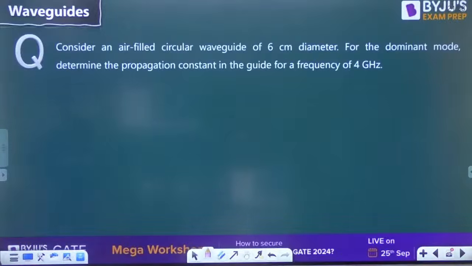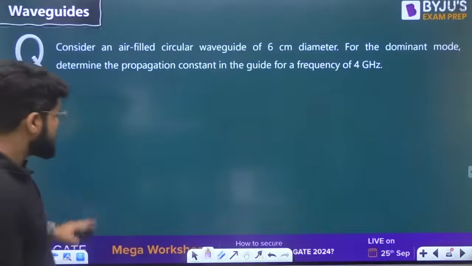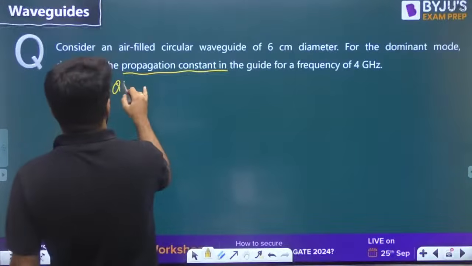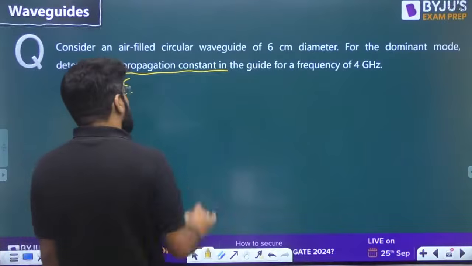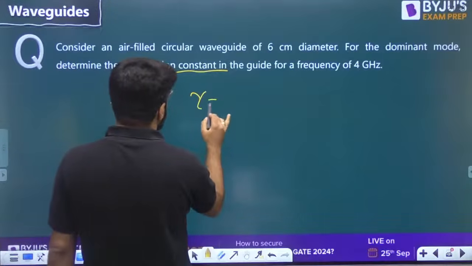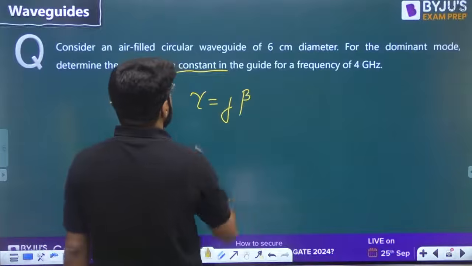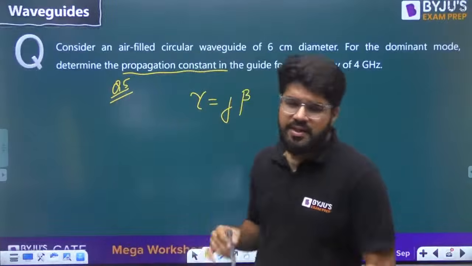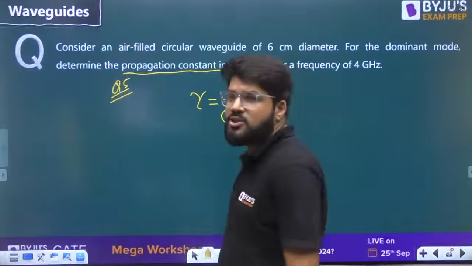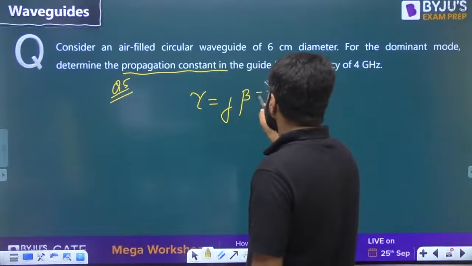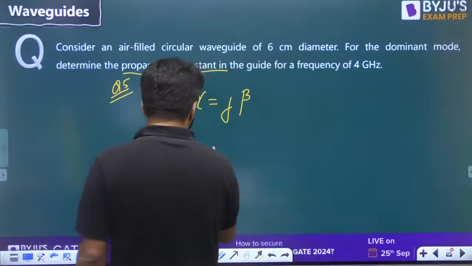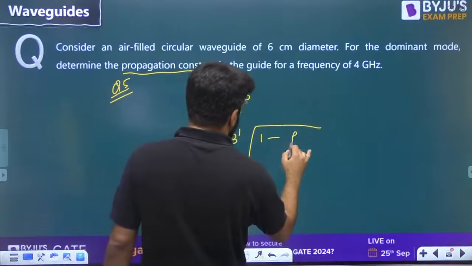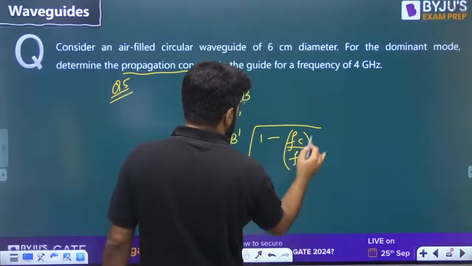Next question. Okay, dominant mode, same. The last question, propagation constant here. This is the last question on the same data. Propagation constant means they want to ask gamma, and gamma is j beta inside lossless dielectrics, right. This is air filled, and air is a lossless medium. What is the beta formula then? As I already told you, beta dash under root 1 minus fc by f whole square.